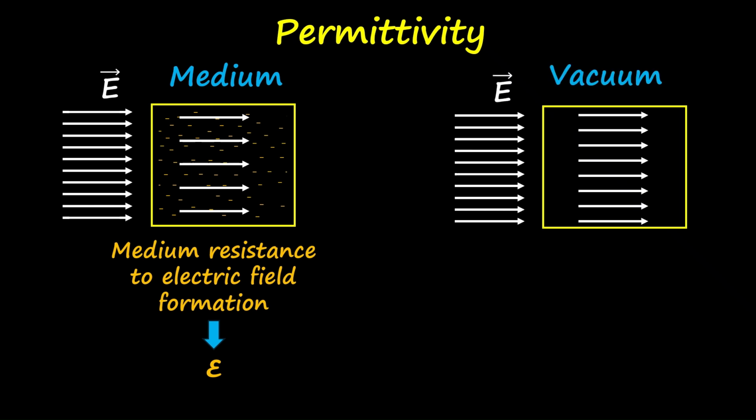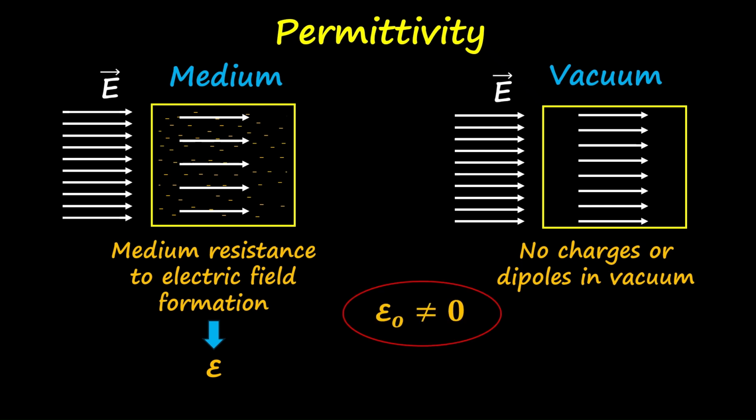If we take a vacuum medium, so vacuum means no charges or dipoles in the medium, it's totally empty, the permittivity is not zero. That means if the permittivity is not zero, it is behaving like a medium or a dielectric medium. So now the question is, if a vacuum is truly empty, why does it have a permittivity at all? Should not the absolute permittivity be zero? This is what we are going to discuss in this video.